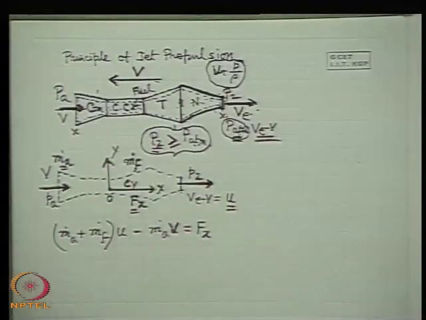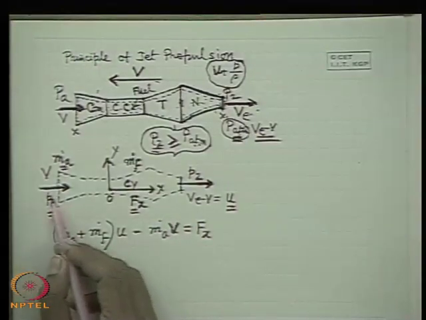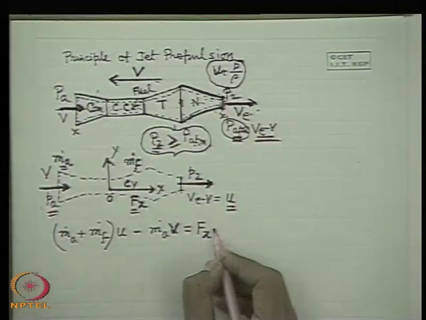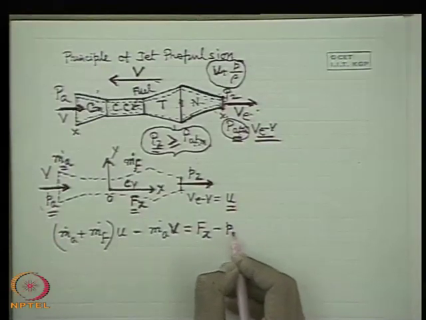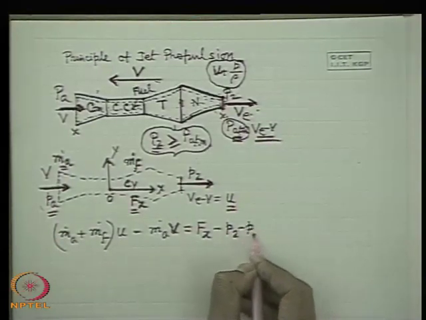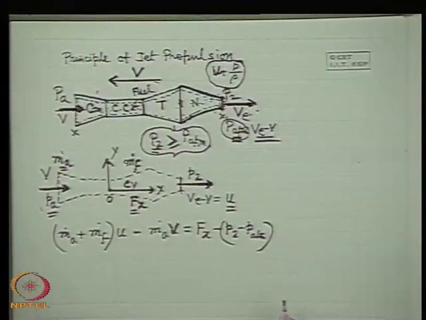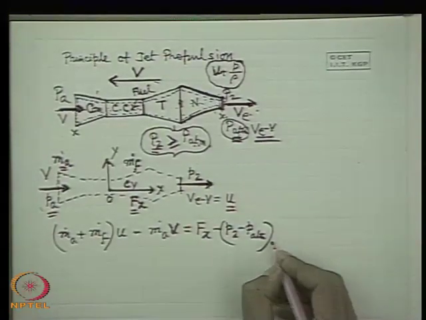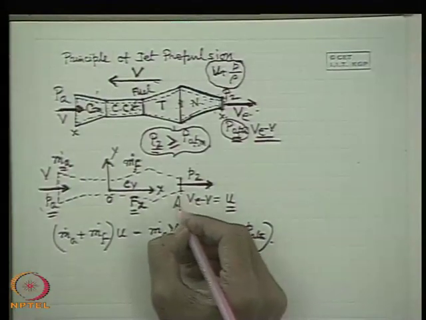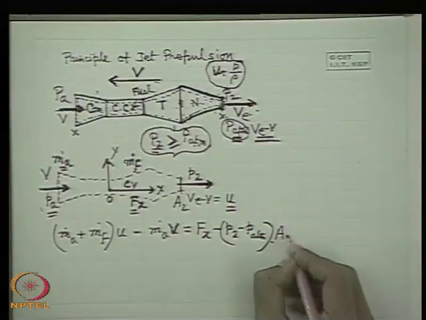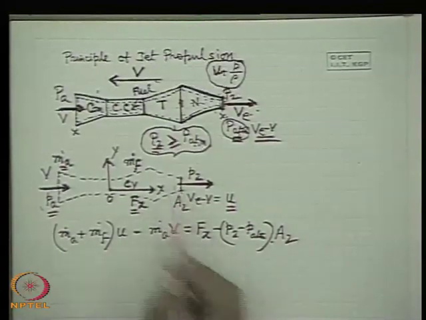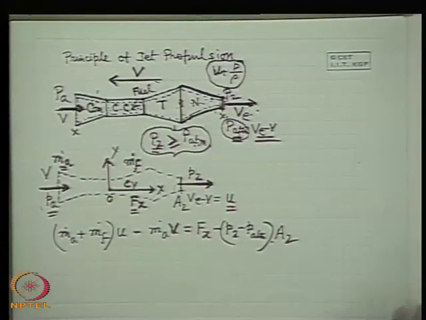This we have already established earlier. So, therefore, we take it with the gauge pressure. So, this is 0. Only the pressure at section 2 remains, P2 minus P atmospheric, that is the gauge pressure. P2 is the absolute pressure, multiplied by, let A2 be the area of the propelling nozzle at its discharge plane. So, simply this is the equation.